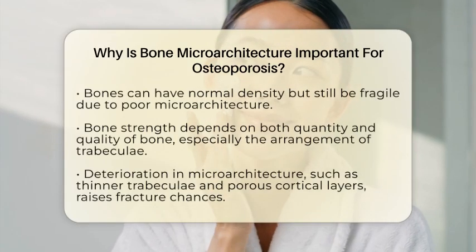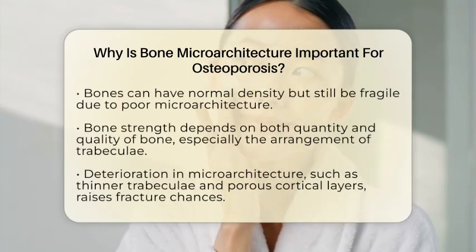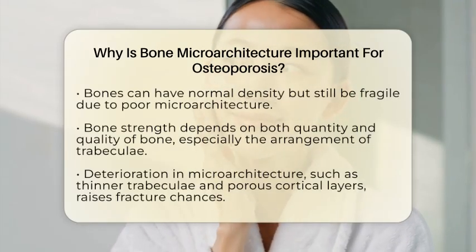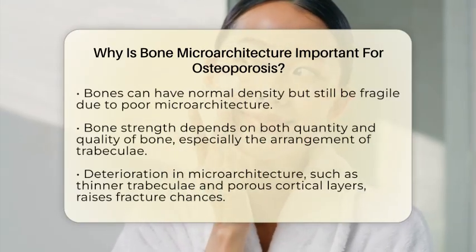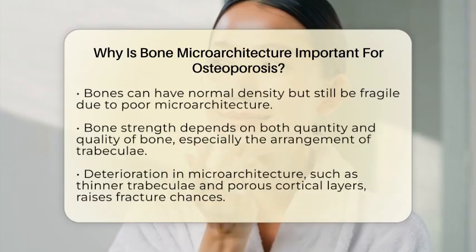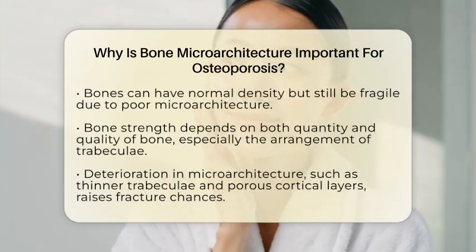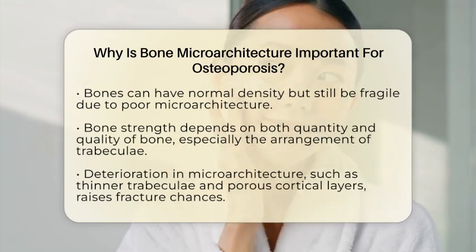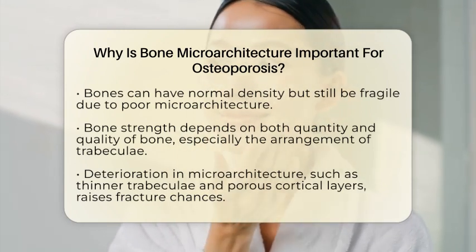So, a person might have a bone density reading that seems normal or only slightly reduced, but their bones could still be at high risk of breaking because the internal architecture is compromised. That's why understanding microarchitecture is so important for a complete picture of bone health. Bone strength depends on both how much bone you have and how well that bone is built.